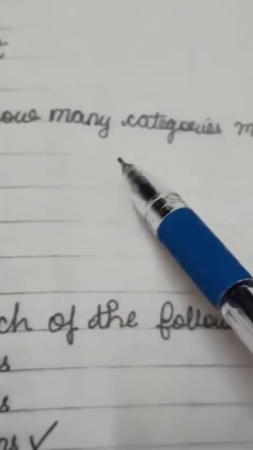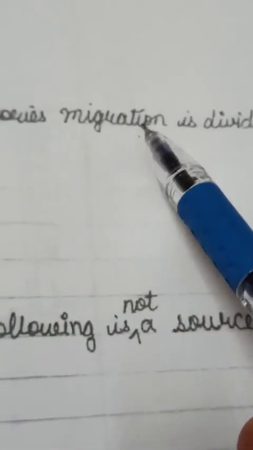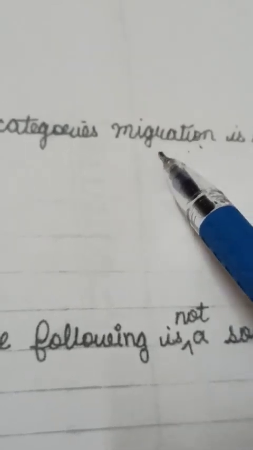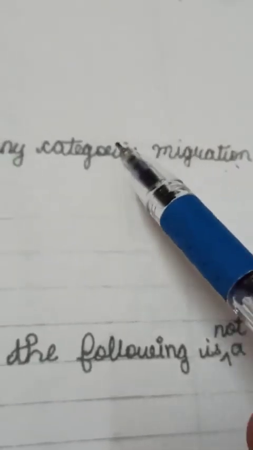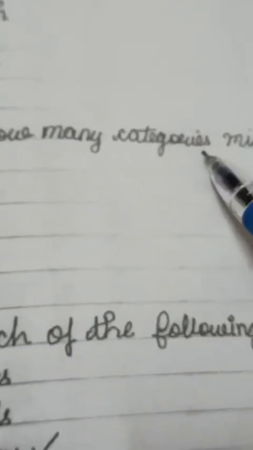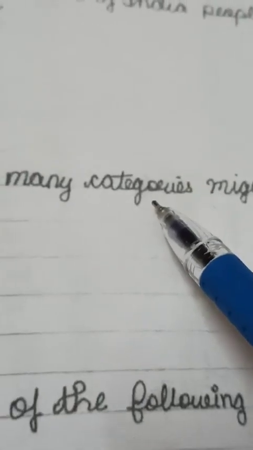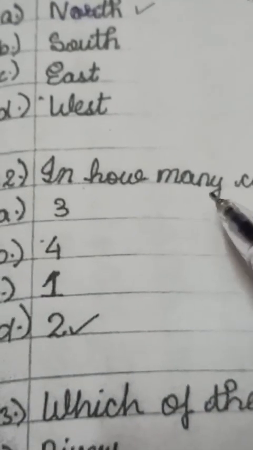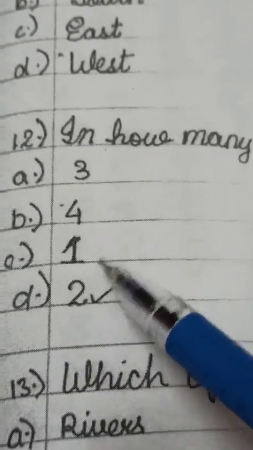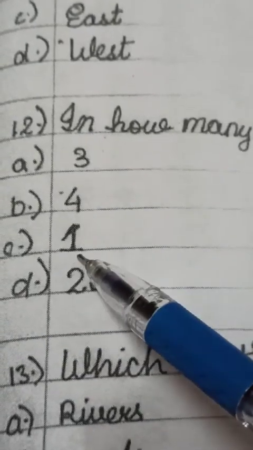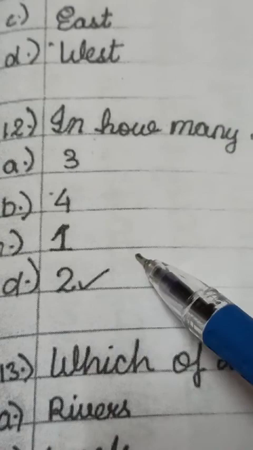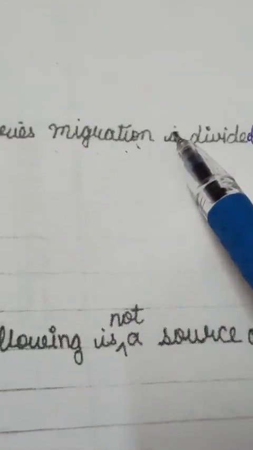So you know children, in this migration chapter we have studied that migration is categorized into two main categories, that is emigration and immigration. Okay, so here options are 3, 4, 1, 2. So 2 are the categories of migration.